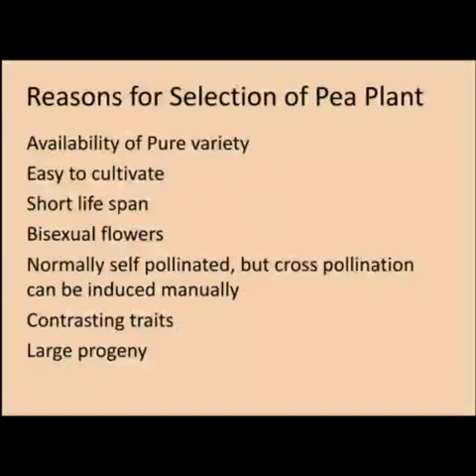So children, now the question here arises: why did Mendel select pea plant? There were many reasons for that. The first and foremost reason was the availability of pure variety or the pure breeding line of pea plants. It was very easy to cultivate. The plant had a very short lifespan and it produced bisexual flowers. Normally, the plant is self-pollinated, but cross-pollination can be induced very easily manually. The plant had pair of contrasting traits and it is able to produce large number of progeny.